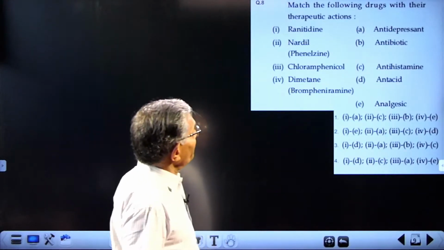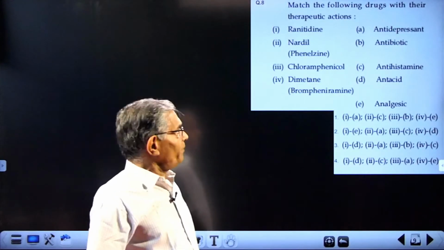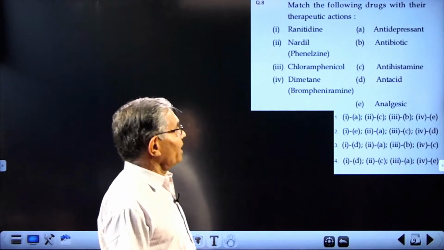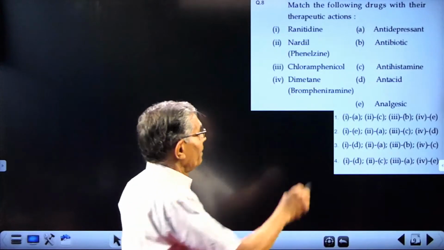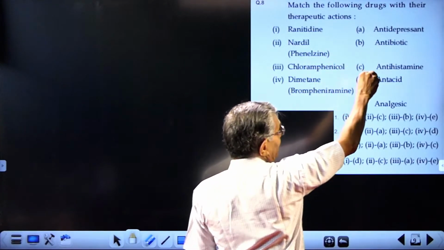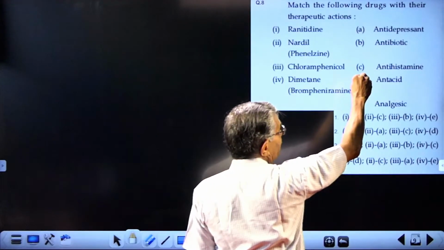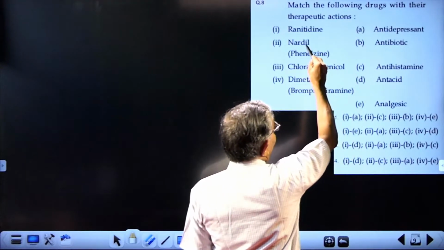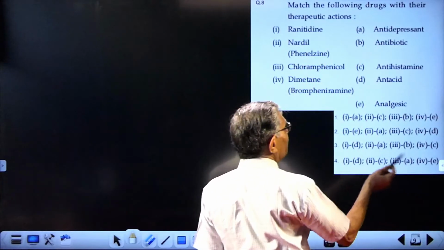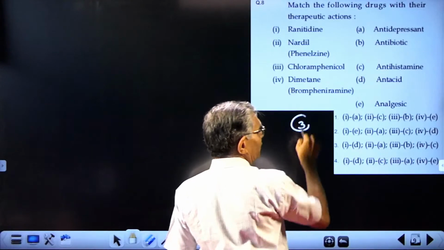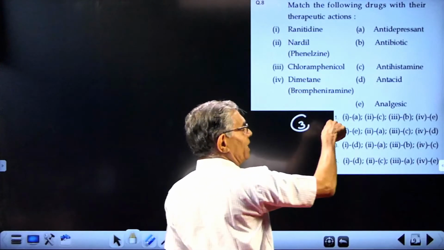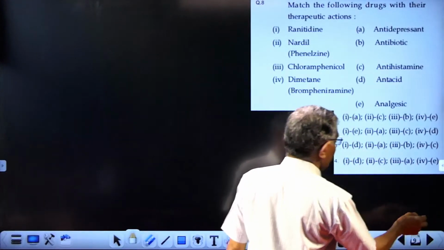Question number 8. Match the following. It is a question from the last chapter, second year. Some medicines are given. You have to arrange them. You know what it is? Ranitidine. This is a medicine which is used as an antacid. Then Nardil is an antidepressant. That way, all are familiar to you. So the answer is 3. That's all that is required, because there is no explanation required. All is given as such in NCERT. So the answer is 3. That's all.